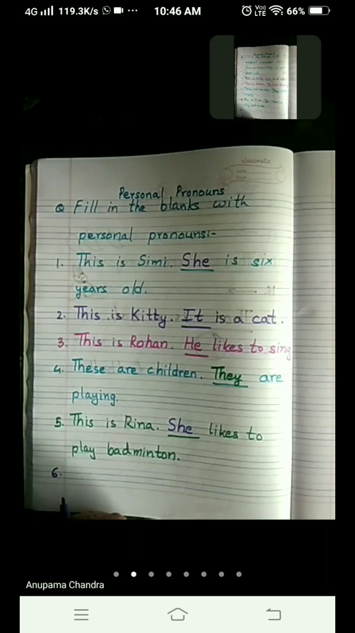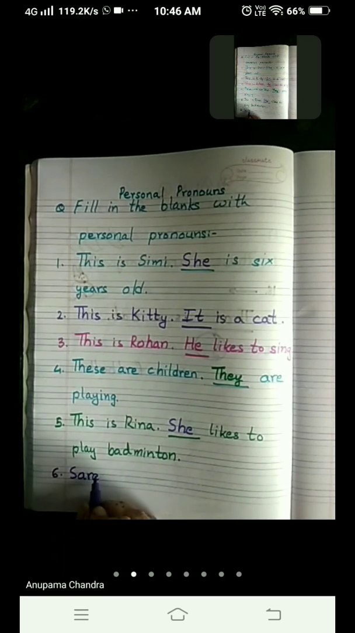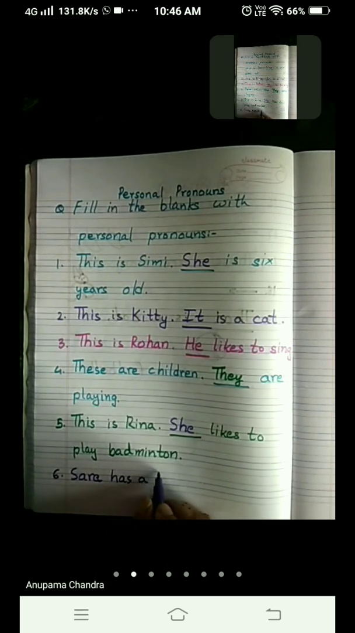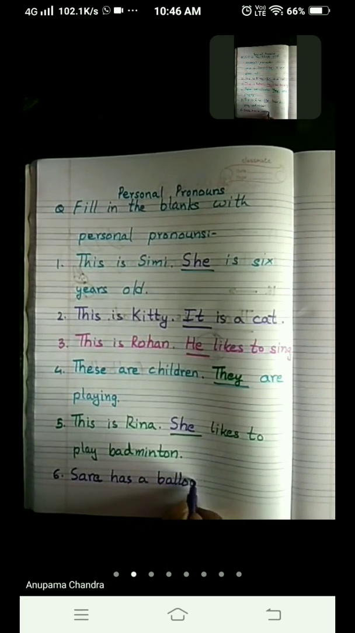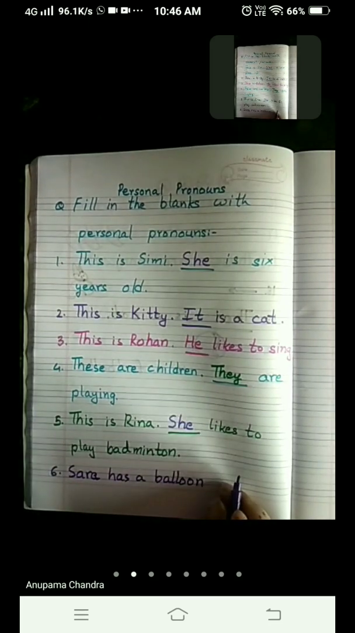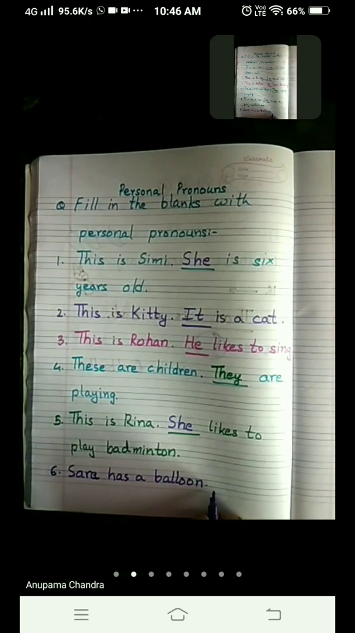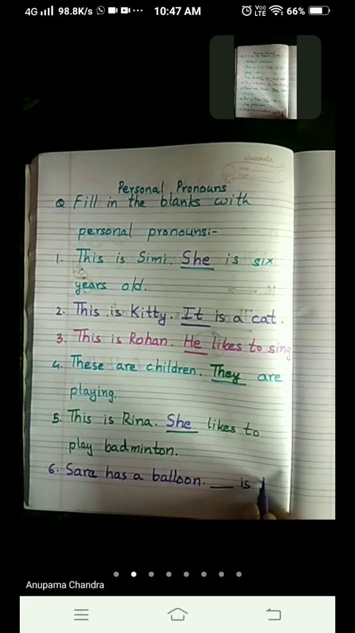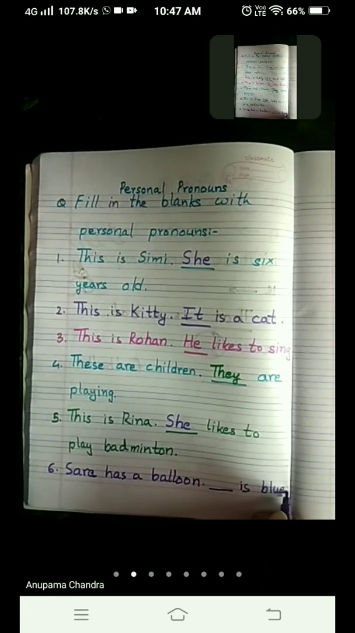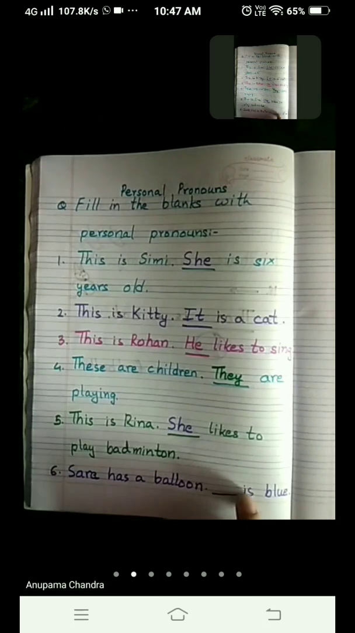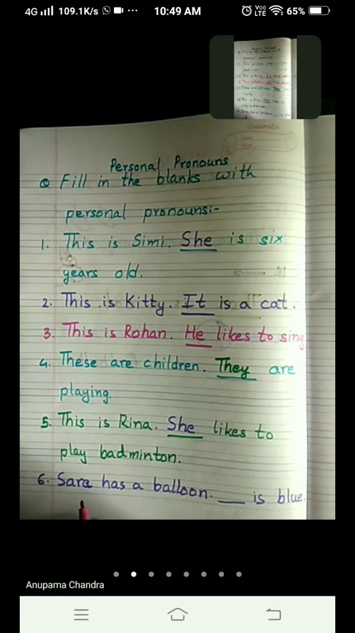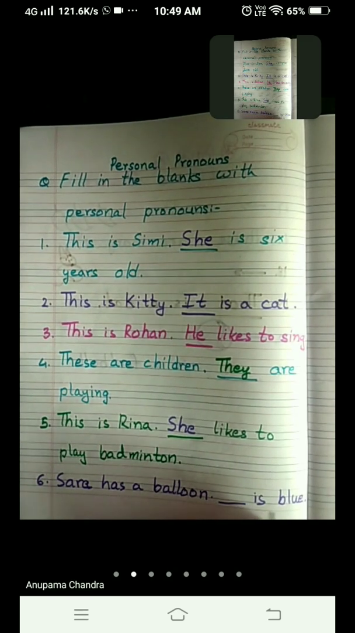And our number 6 sentence is Sara. Sara is the name of a girl, has a balloon. B-A-L-L-O-O-N. Balloon. Sara has a balloon. Dash is blue. B-L-U-E, blue. Now what are we going to write in the blank? So children, don't get confused. Okay, Sara has a balloon, it is blue.